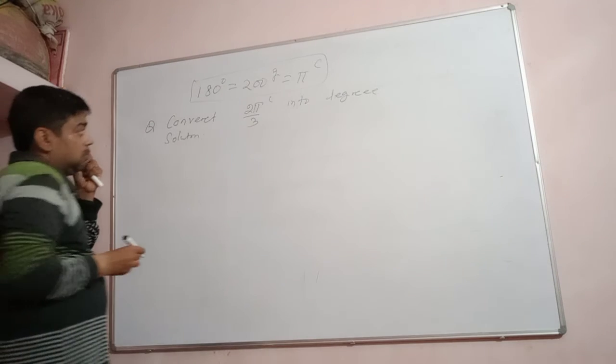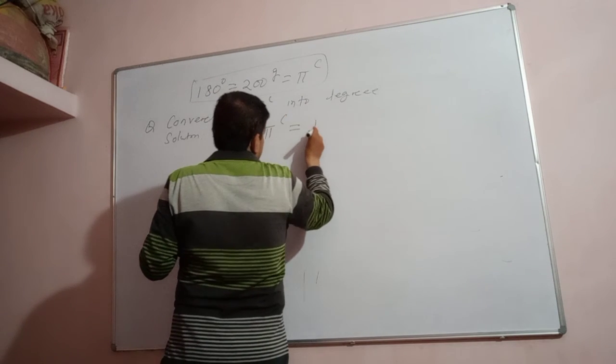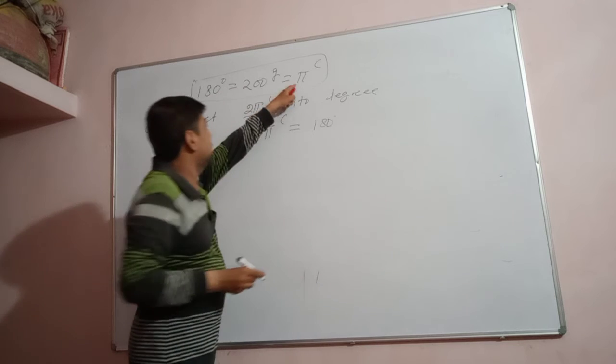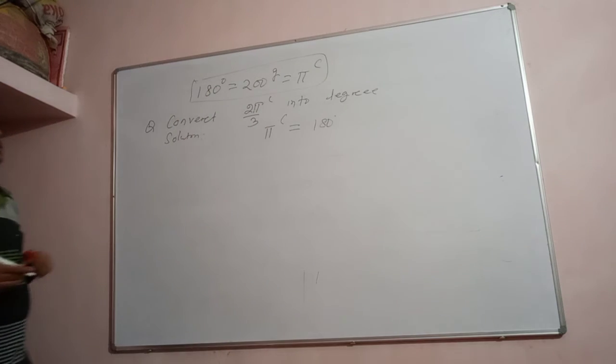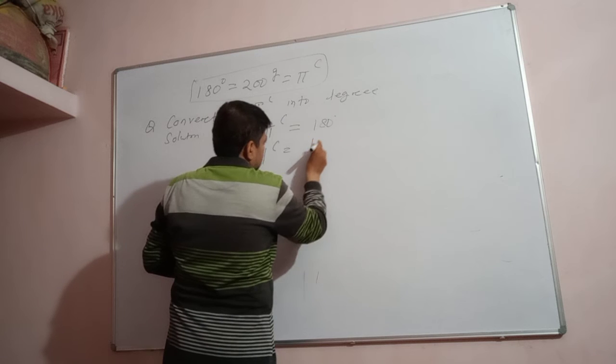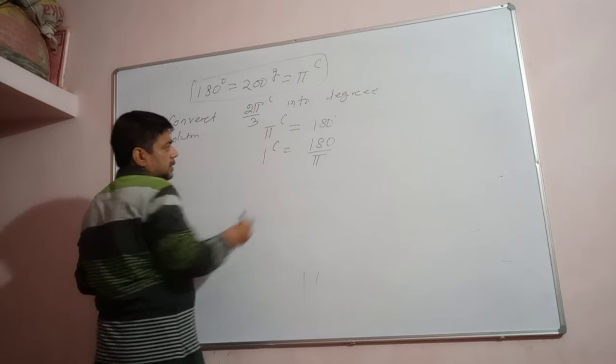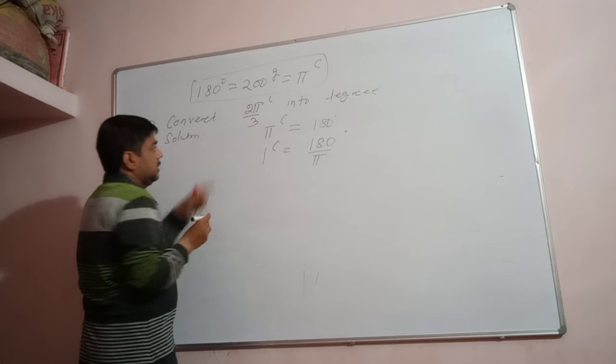All of you know how much? The pi radian is equal to 180 degree. Look at the table. Pi radian is equal to 180 degree. Right? So 1 radian, how much? 180 by pi degree.